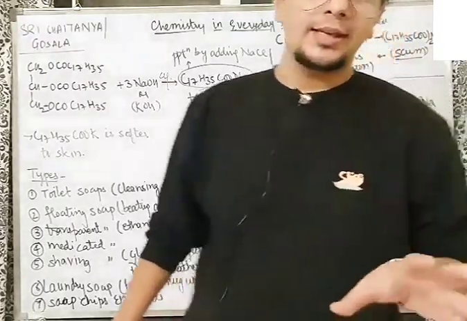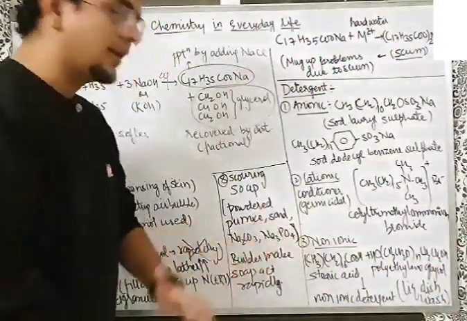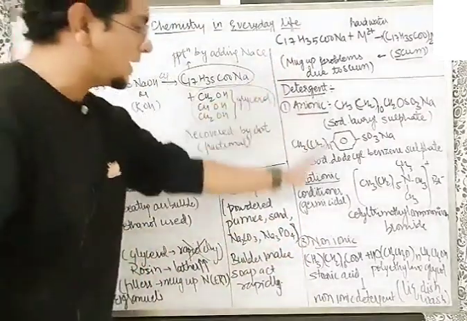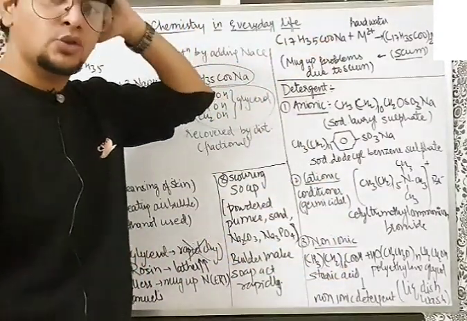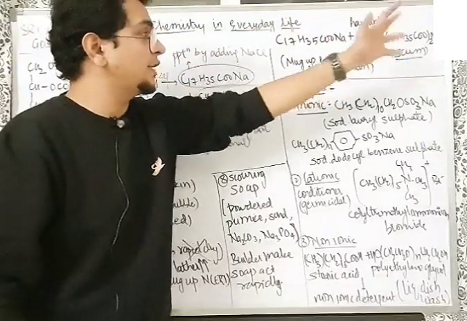Detergents are mostly anionic, cationic and non-ionic detergents. The main difference is that these do not have a COO minus group. As a result, this kind of precipitation does not occur.